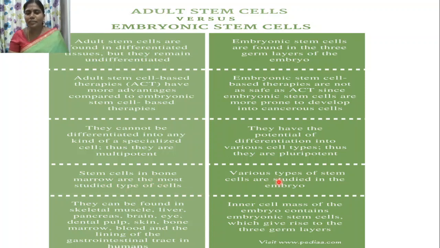Various types of stem cells are studied in the embryo, and you can find skeletal muscle cells, liver cells, pancreatic cells, all of which can be used in adult stem cell therapy. Only the inner mass of the developing embryo can be used as embryonic stem cells, which give rise to the other 3 types of germ layers.